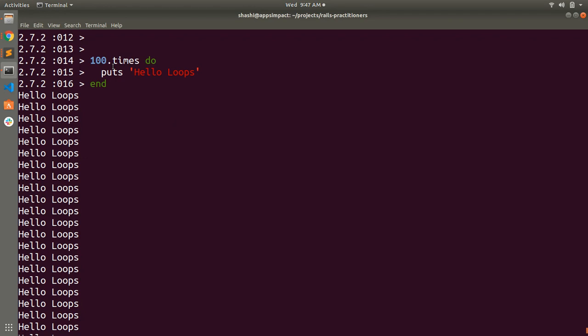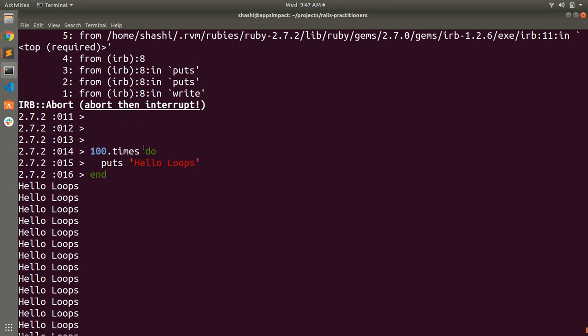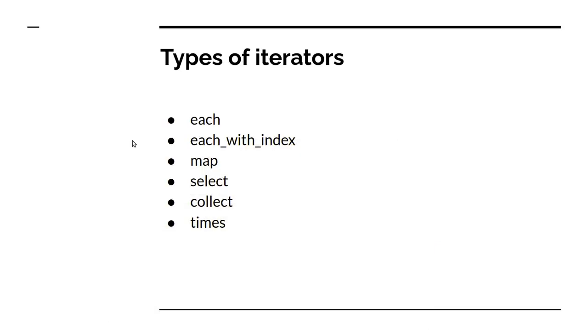Also, you don't have to increment your loop variable in each iteration. So it seems a very refined program for performing the same task of printing that statement 100 times. So sometimes iterators can be a great alternative to loops. So this is all about the basics of loops and iterators.